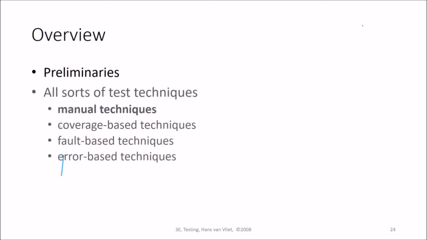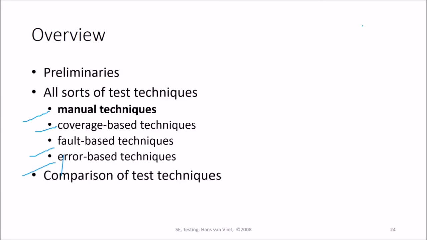So we have seen the preliminaries, and we'll see all sorts of testing techniques: the manual techniques, the coverage based techniques, the fault based techniques, and error based techniques. Then we'll see the comparison of test techniques, and we'll see the manual techniques first. Okay. Then we'll go to software reliability. So what are these manual test techniques?